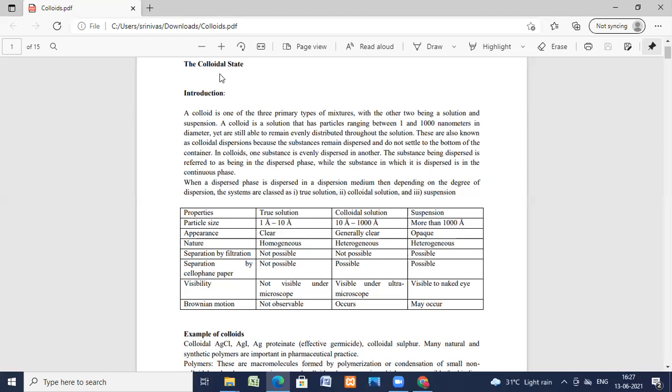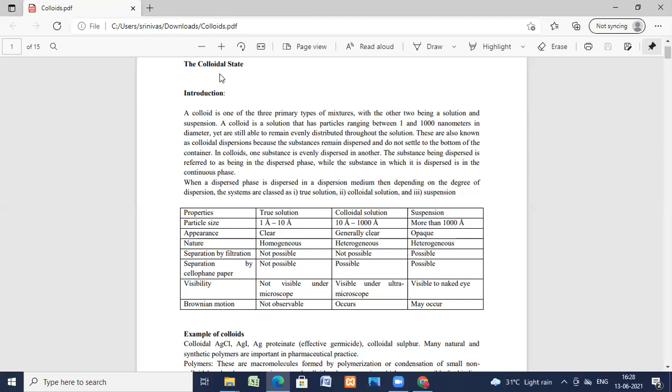Next, a true solution easily passes through filter paper as well as parchment membrane. A colloidal solution passes easily through the filter paper but slowly through the parchment membrane. Suspensions do not pass through either the filter paper or the parchment membrane.